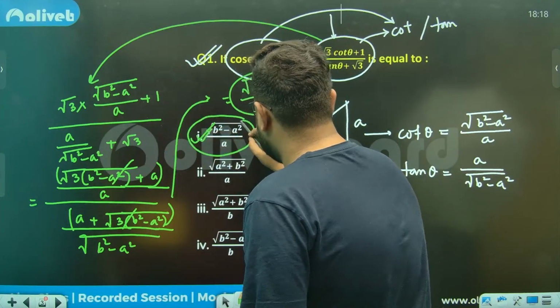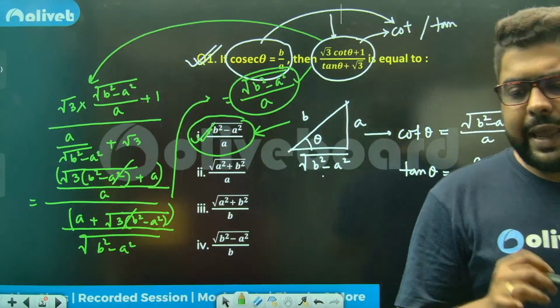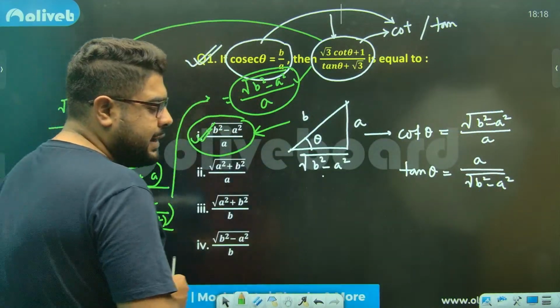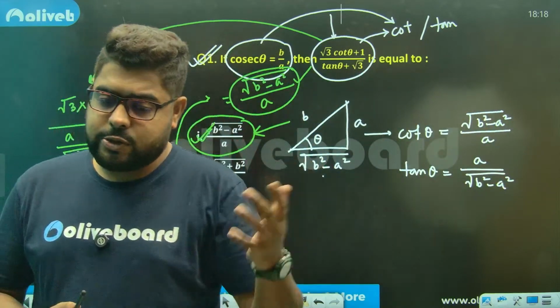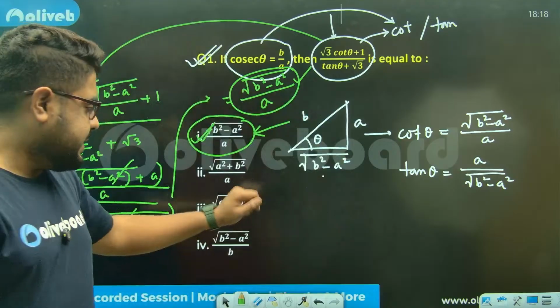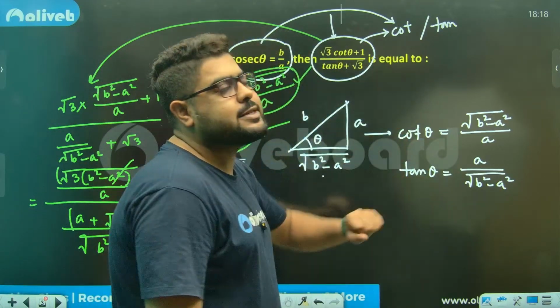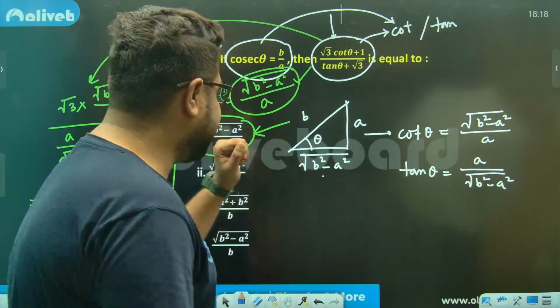Now you might say, sir, this calculation looks very lengthy. First things first, in Tier 2 the questions will be a little bit on the lengthier side when you compare it with Tier 1, because time will also be more. But here, you can shorten the calculation just by a tiny bit. How?